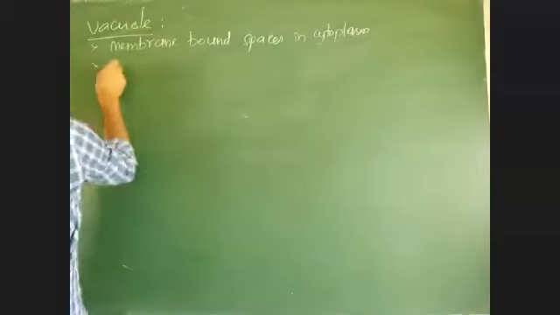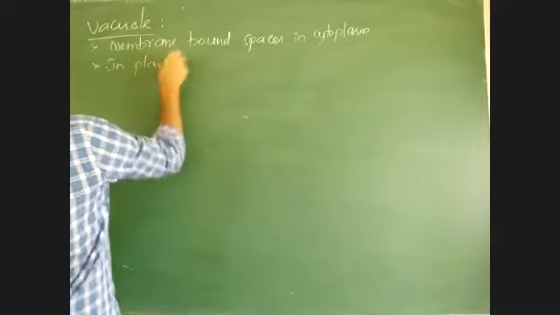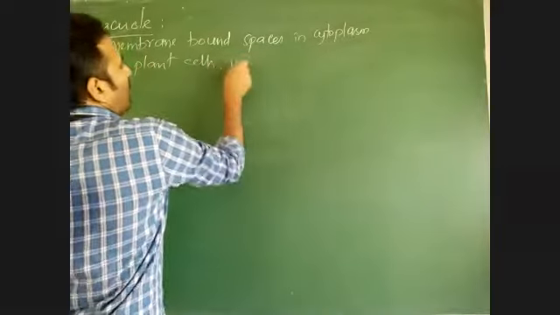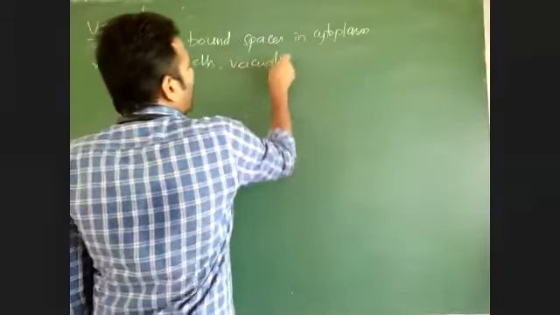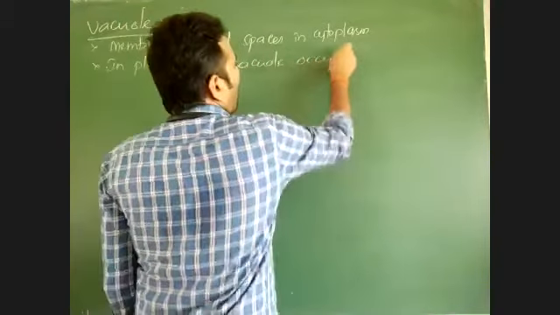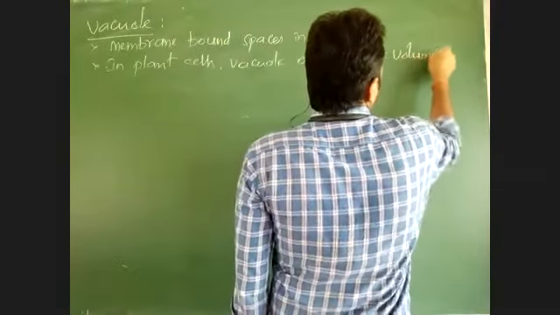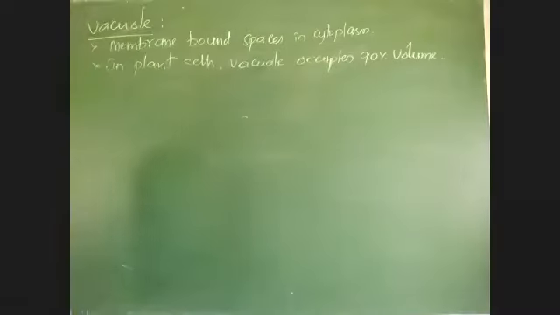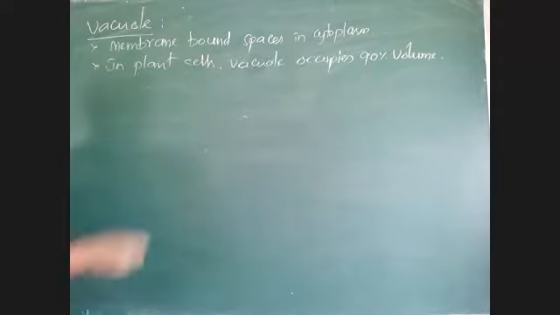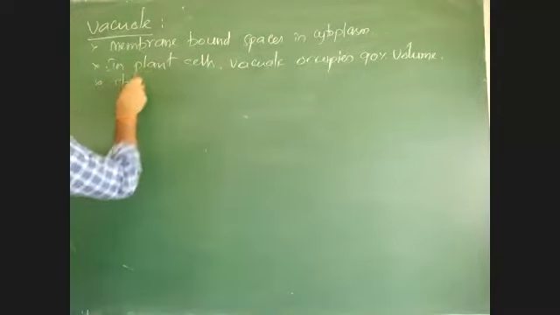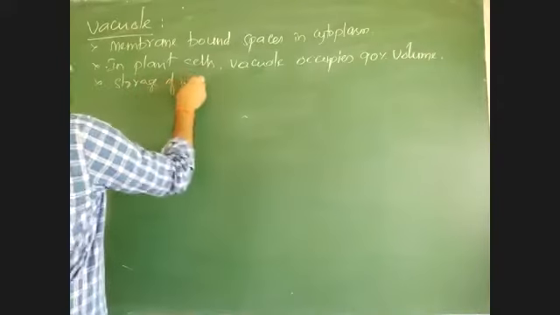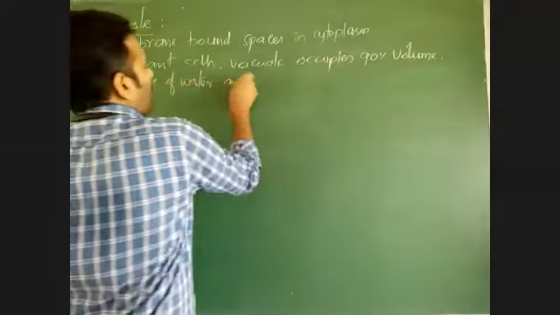And in plant cells, vacuole occupies 90% volume. 90% volume of the total cell is occupied by vacuole in plant cells. And the main function of this vacuole is storage of water and osmoregulation.